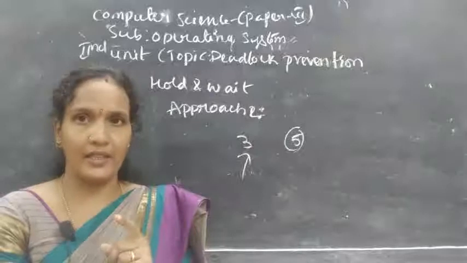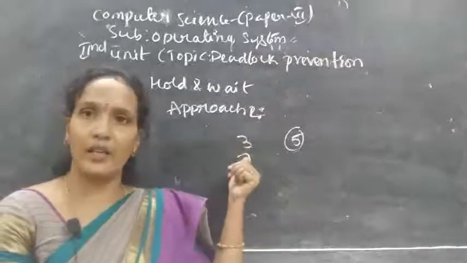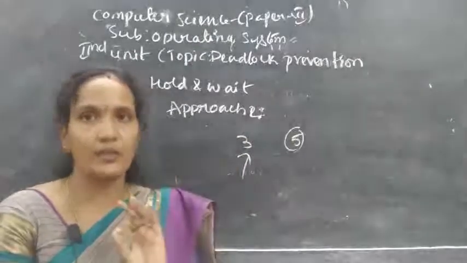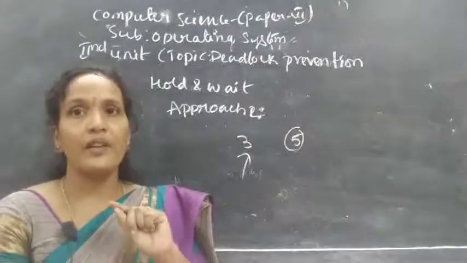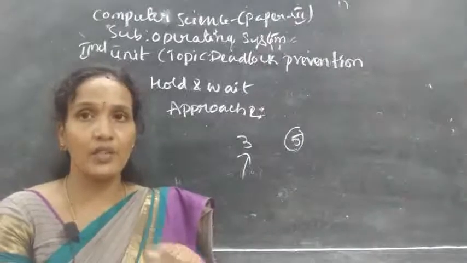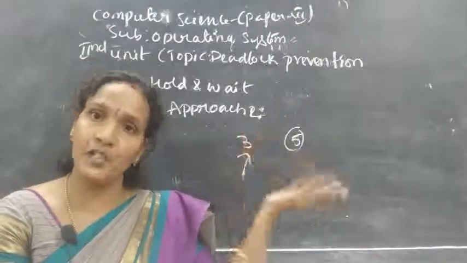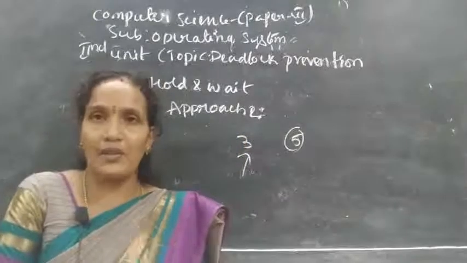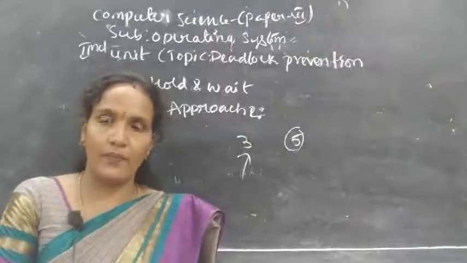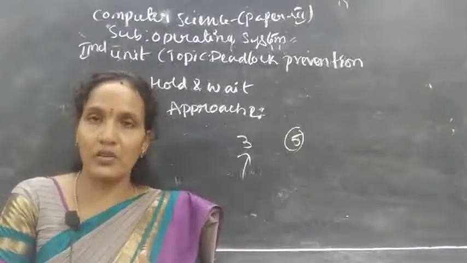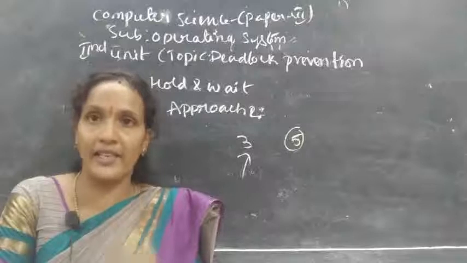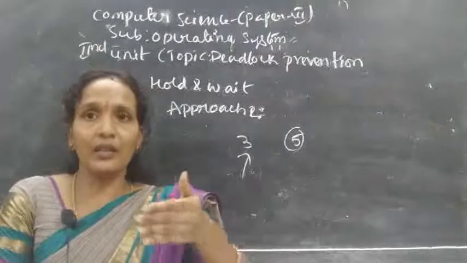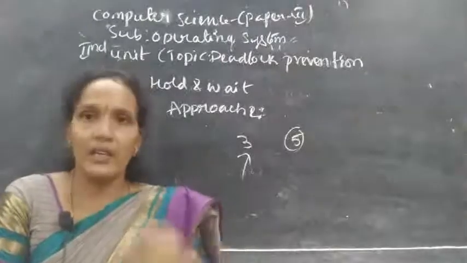Okay, but here the condition is, whenever the process is requesting for new resources, first it should release the resources which are held by the process previously. Okay, understood? So, whenever a process is requesting for any resources, the resources which are needed right now are given to that process, and which are not needed right now, will be given later.